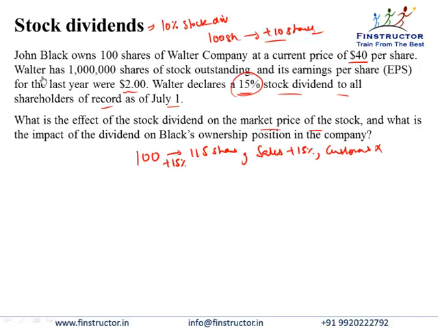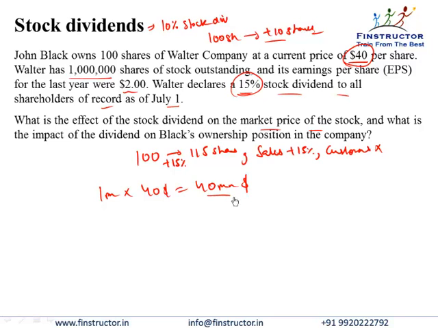So earlier Walter Company had 1 million shares outstanding, and the price of each share was $40. So the total value of the company earlier was $40 million. That is, if I wanted to purchase all equity of this company, I could have simply paid $40 million and bought all the shares, theoretically speaking, assuming there was infinite liquidity in the market.